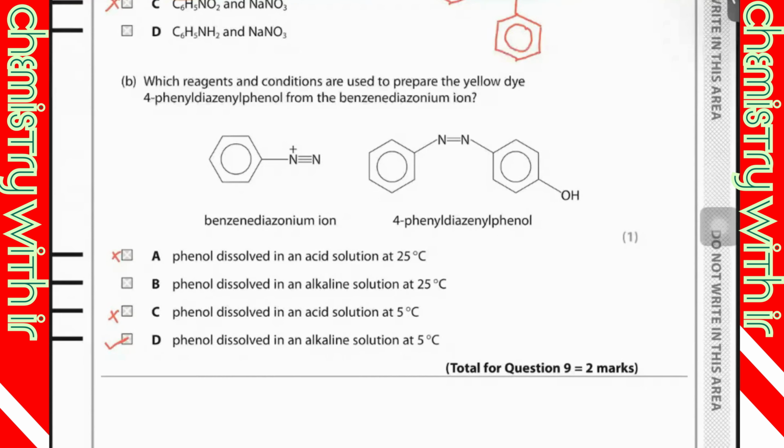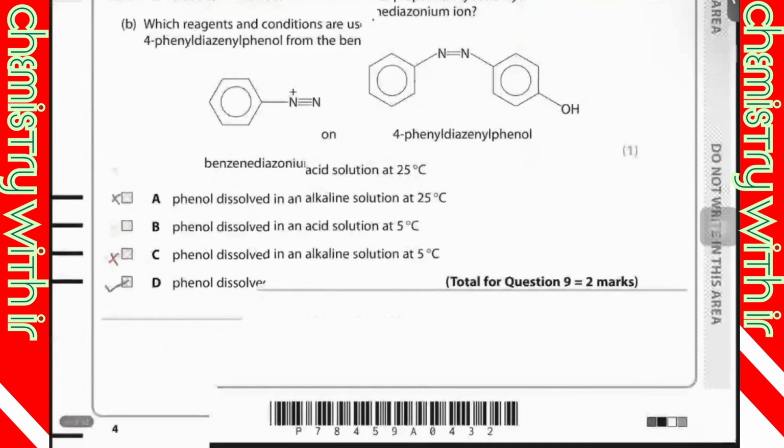Because the temperature is lower. So at lower temperature, it would remain. It would exist like this, this ion would exist. So this is more stable condition. That's why D is correct.